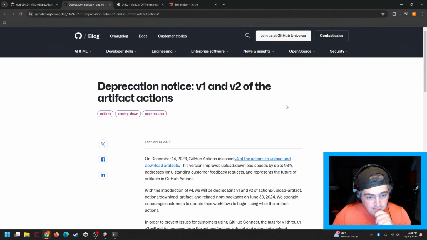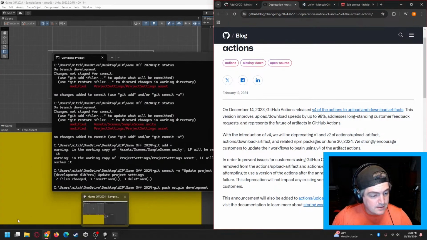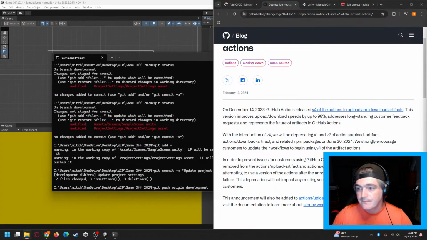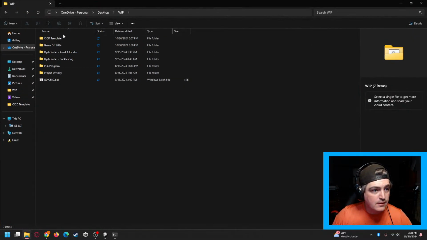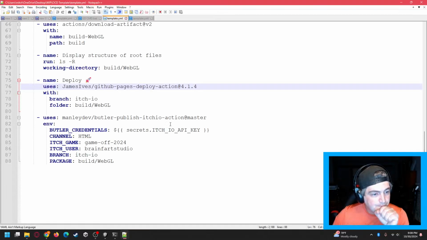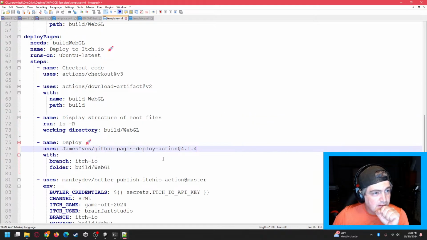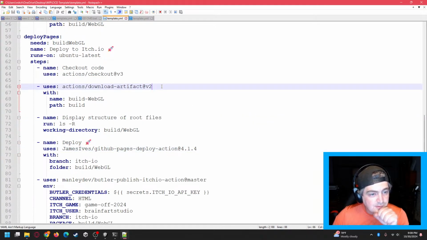V1 and V2 of artifact actions is deprecated. Well, let's see what I currently have in mind. Okay, CICD. Let's go into the template. Okay, yes. So it is currently using V2.